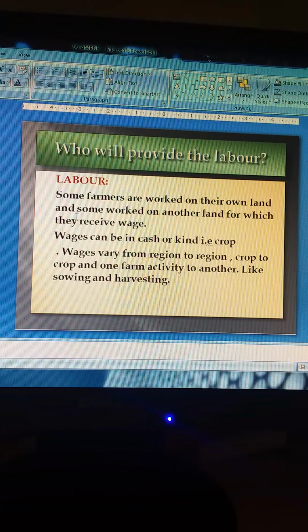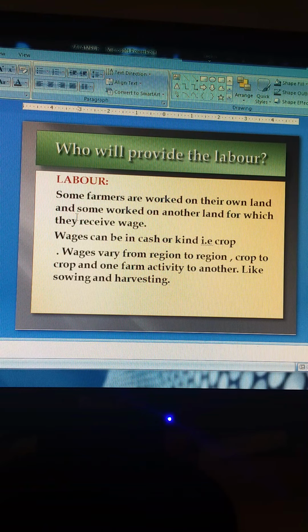Now, who will provide the labor? Here comes the question: who is going to provide the labor? After land, labor is the next necessary factor for production. Farming requires a great deal of hard work, and without laborers it is impossible to go for farming, both for small farmers and large farmers. Small farmers along with their families cultivate their own fields, thus they provide the labor required themselves, and medium and large farmers hire farm laborers to work on their fields.